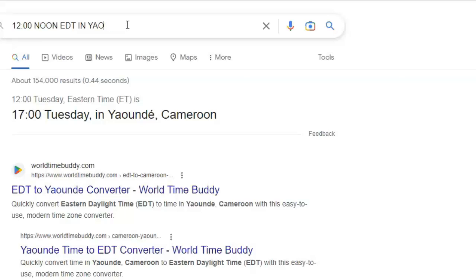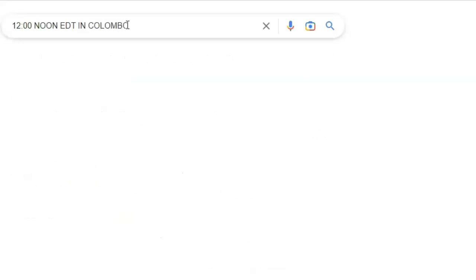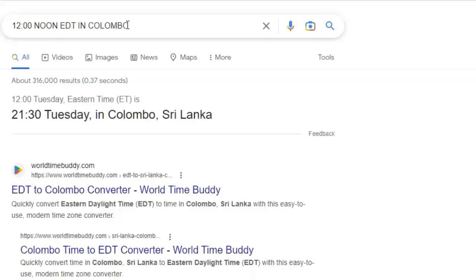To Colombo, Sri Lanka, we type in the name of that city and we see that 12 o'clock noon Eastern Daylight Time corresponds to 21:30. That is 9:30 p.m. That's the time in Colombo, Sri Lanka when entrants will begin to check their diversity visa lottery result. Now, if you have been following, you will realize that the day that is shown for the Eastern Daylight Time is the same day that is shown for the cities that we have searched so far, which means that 12 o'clock noon Eastern Daylight Time has the same day of those cities.